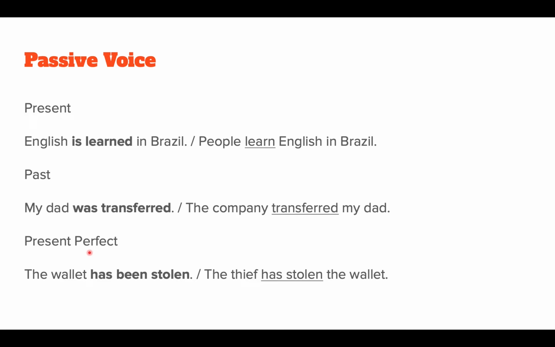In the present perfect, the wallet has been stolen. The thief has stolen the wallet. Verb steal, conjugated in the present perfect. So the verb be is going to be in the present perfect. The wallet, it has been. Verb steal in the past participle, stolen. The wallet has been stolen. Damn!